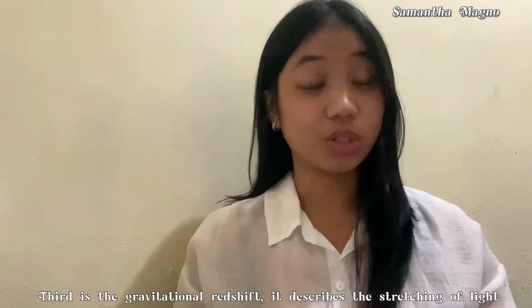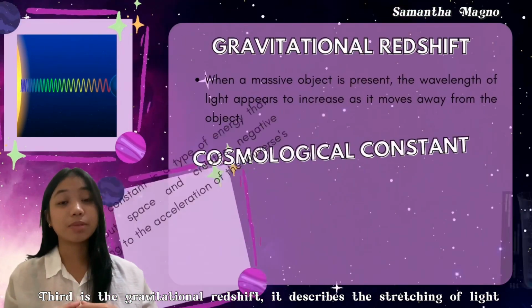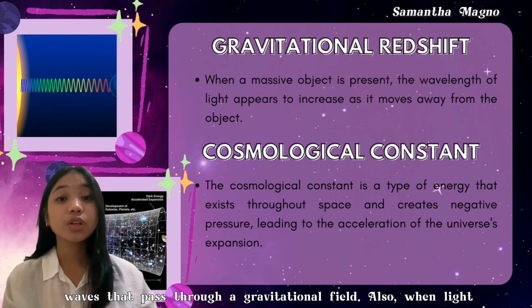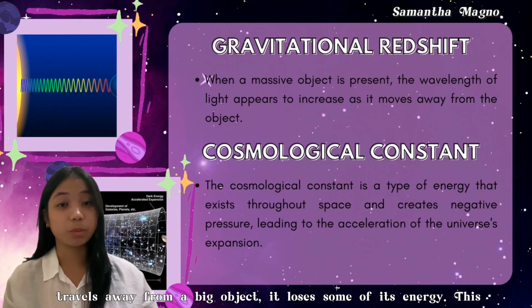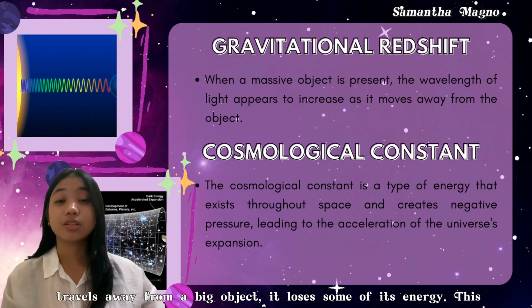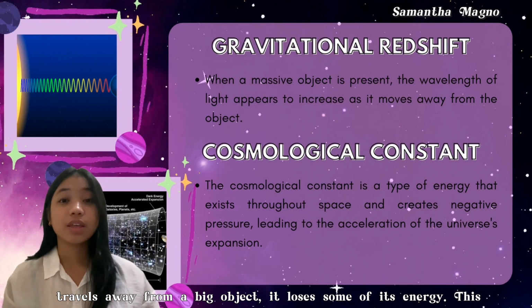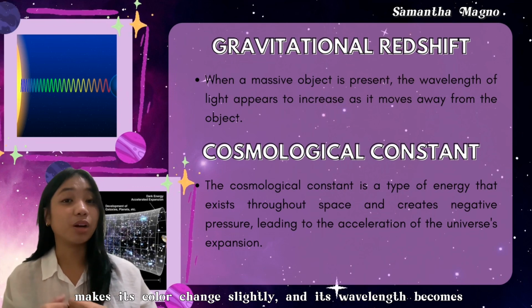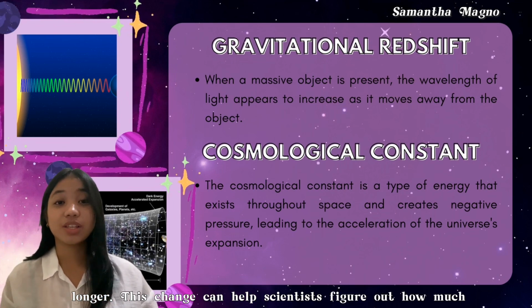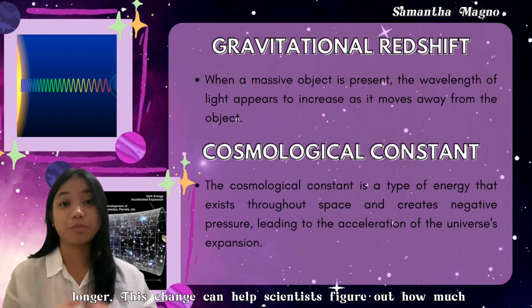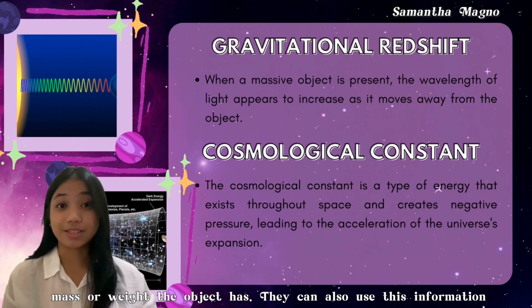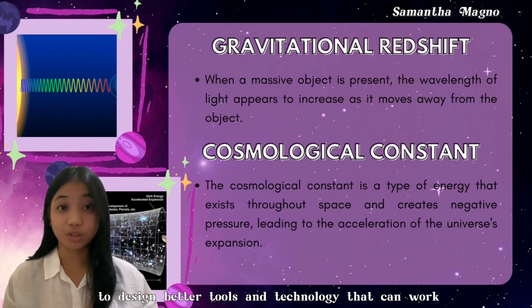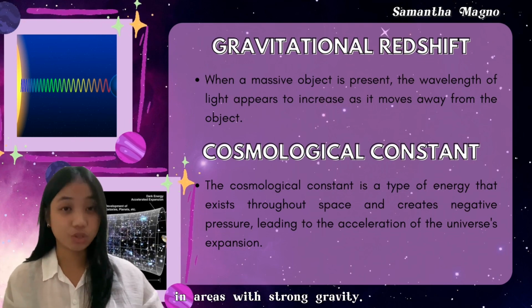Third is the gravitational redshift. It describes the stretching of light waves that pass through a gravitational field. Also, when light travels away from a big object, it loses some of its energy. This makes its color change slightly and its wavelength becomes longer. This change can help scientists figure out how much mass or weight the object has. They can also use this information to design better tools and technology that can work in areas with strong gravity.